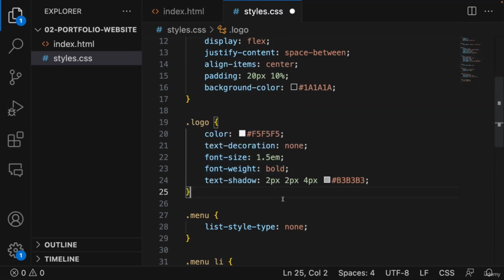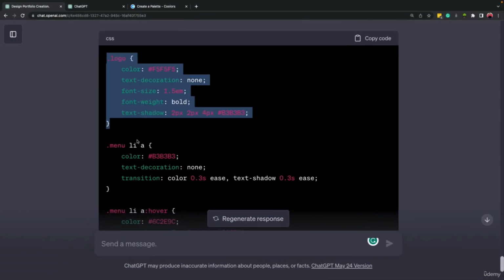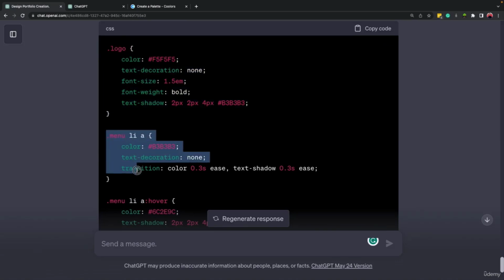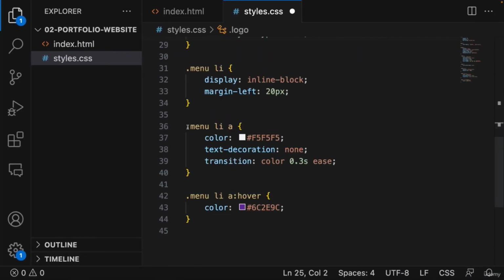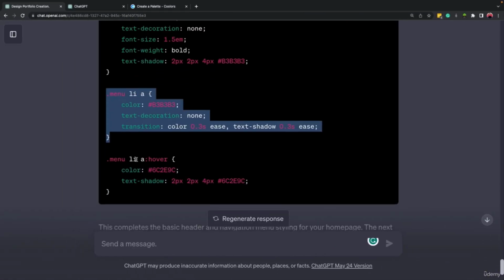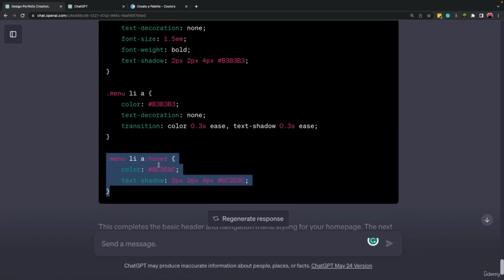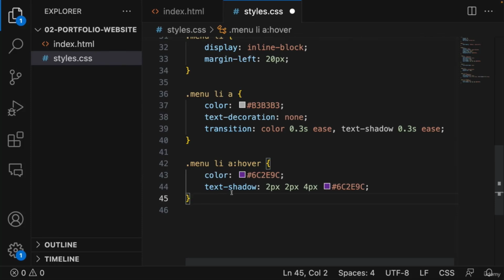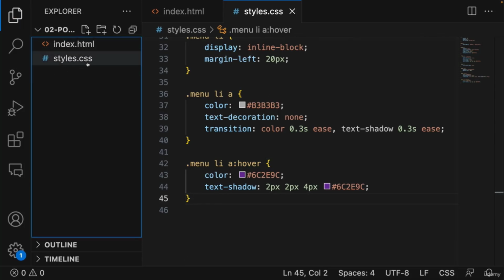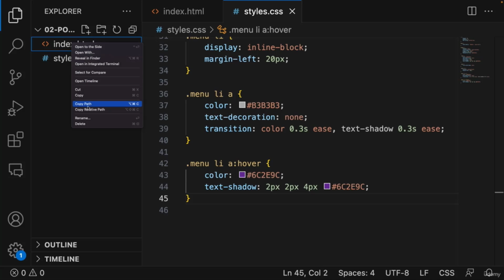Okay. Let's scroll down. The next thing it changed is .menu space li space a. Okay, .menu space li space a. And let's come here. And the last one has :hover, which is this one. So let's save it. And the way to see your code, you can just right click on index.html and copy